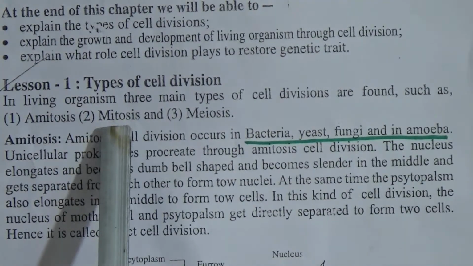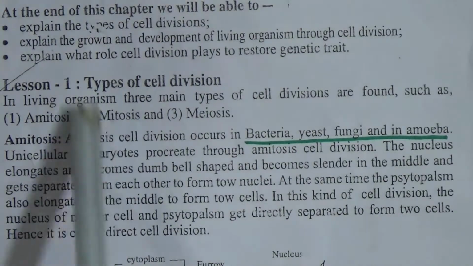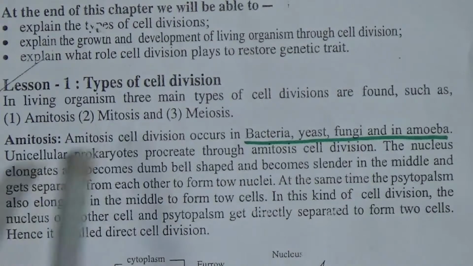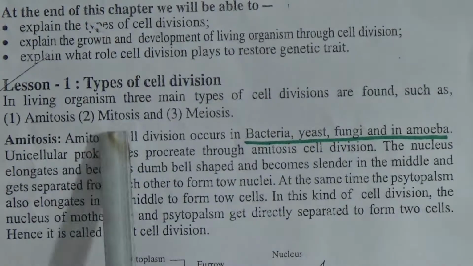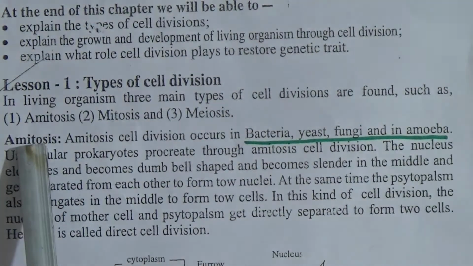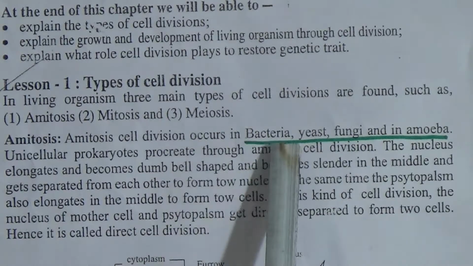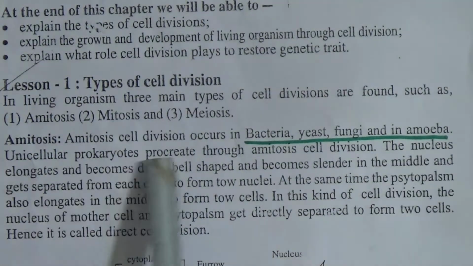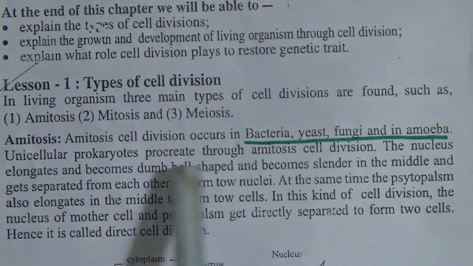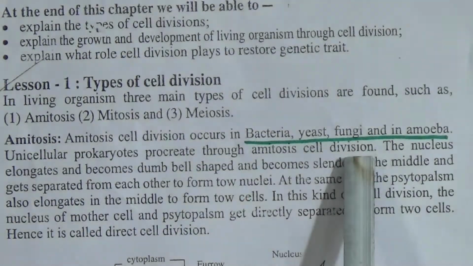Mitosis can take place also in somatic cells, and some organisms do their reproduction by mitosis. By using mitosis they can produce vegetative reproduction. Okay, then amitosis. At first let's see. Amitosis cell division occurs in bacteria, yeast, fungi and in amoeba. Unicellular prokaryotes reproduce through amitosis cell division.